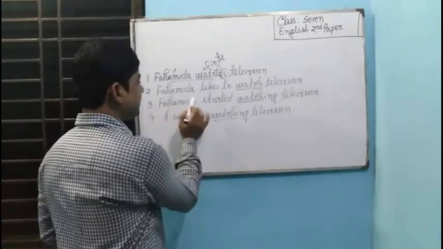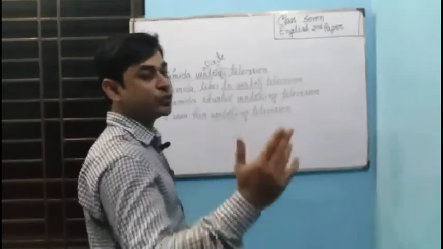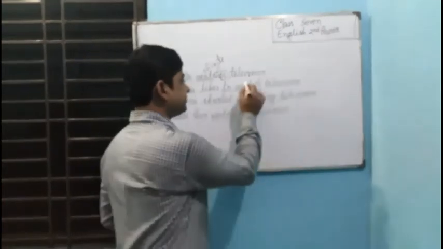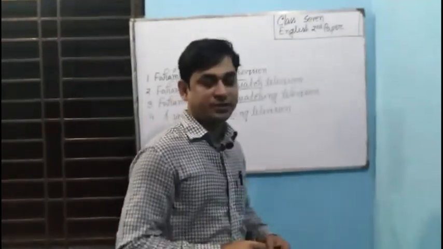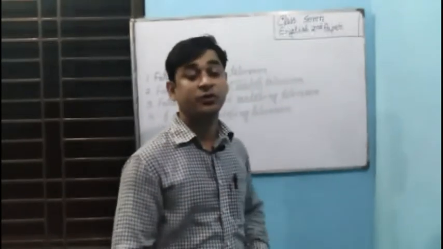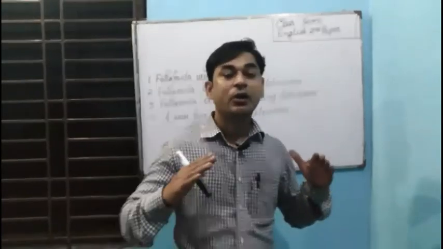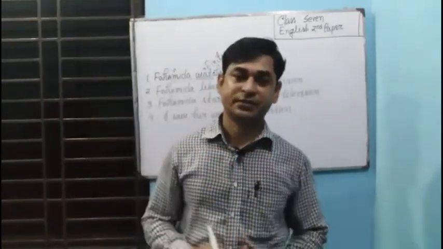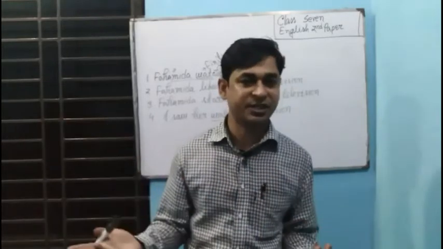And you see in the second sentence, Fahmida likes to watch television. Here, to and the present form of the verb. If you use it in different sentences or different structures of sentence, its form will not be changed. Suppose we went to watch television. Here we went, it is past indefinite tense. To watch has not been changed.